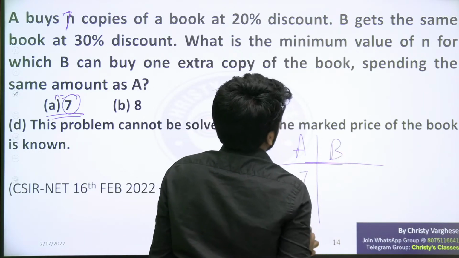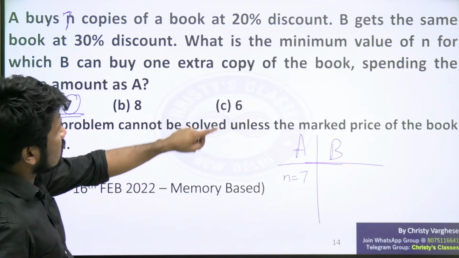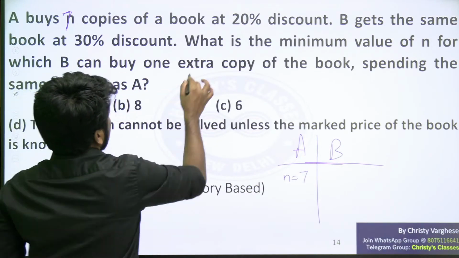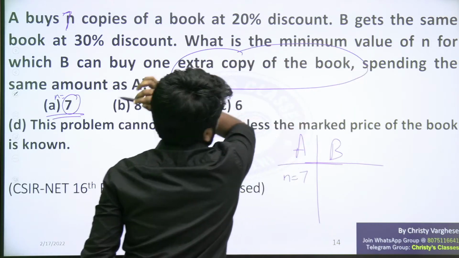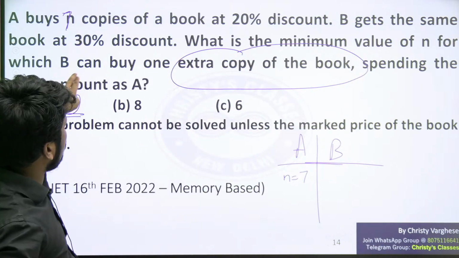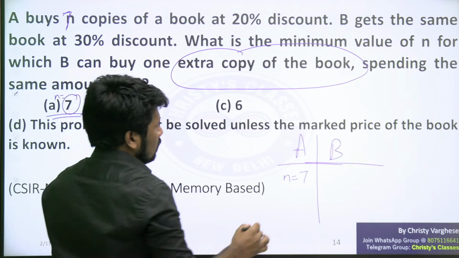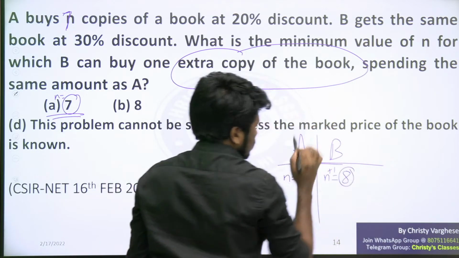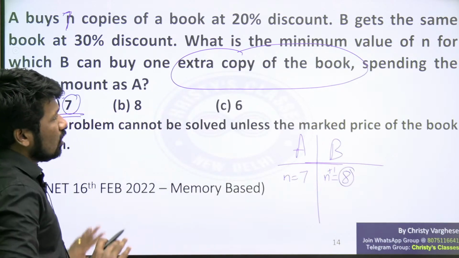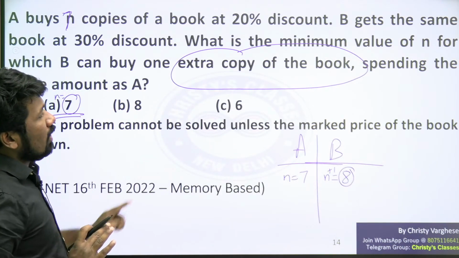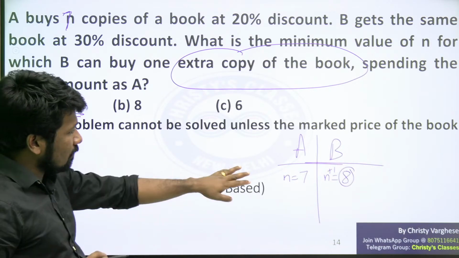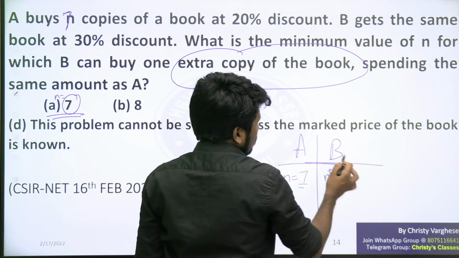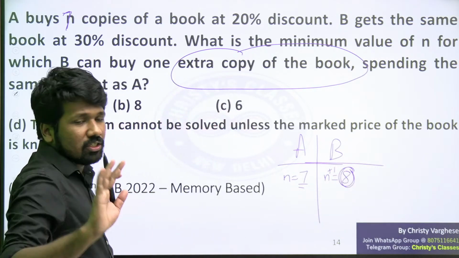And B is getting the same book at 30% discount, and B is getting one extra copy of the book. The minimum value of n for which B can get one extra copy means B should get not 7 books but n plus 1, 8 books. That is what the question is asking. Let us check whether 7 will satisfy that. If A bought 7 books, then B should buy 8 for the condition to be satisfied.